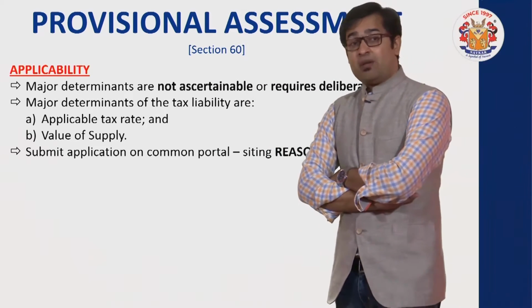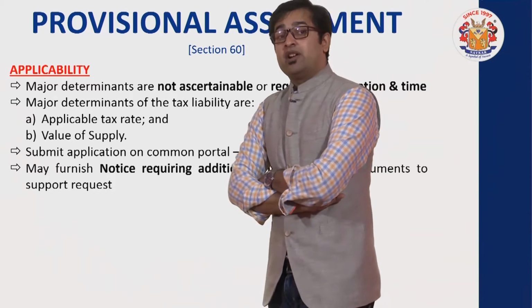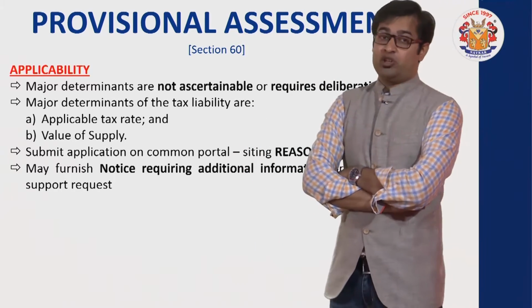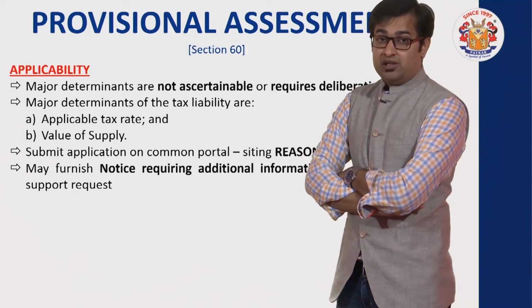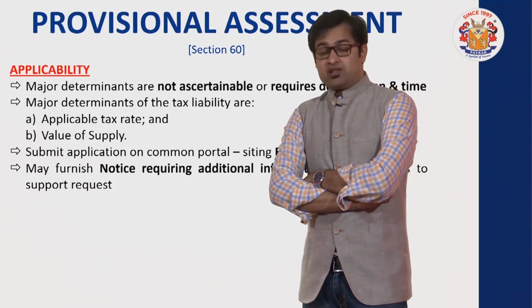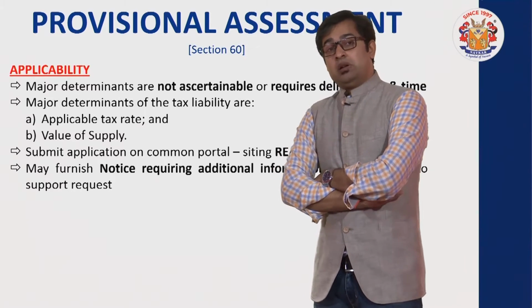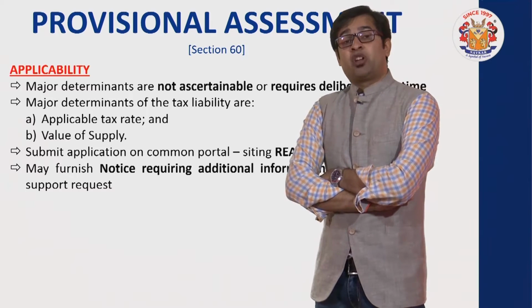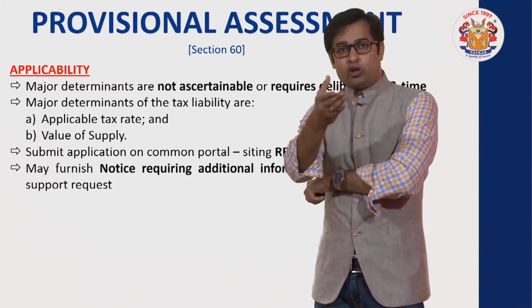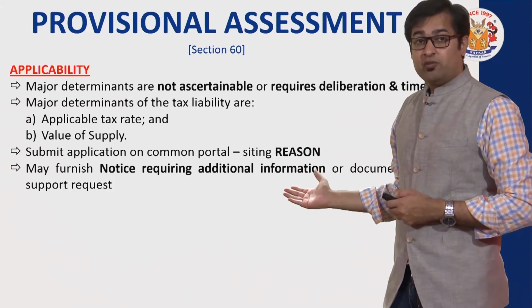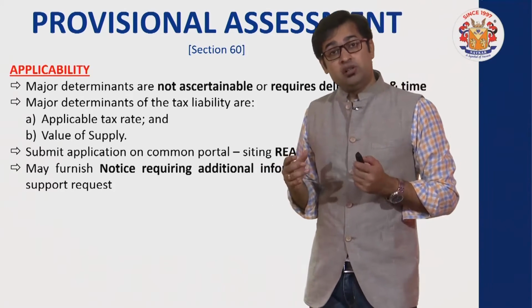And as and when I apply for provisional assessment, the department officer will serve a notice to me asking for additional information, that give us additional details, maybe the exact description of the goods, maybe the type of transaction that you are willing to do, maybe the price range, कि भाई 100 से लेके 120 के बीच में. So they may ask for some sort of additional information and some sort of additional records.